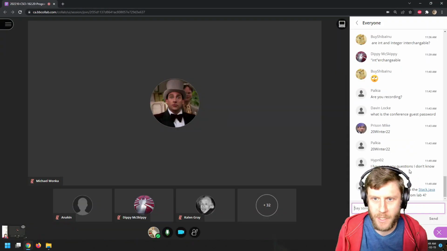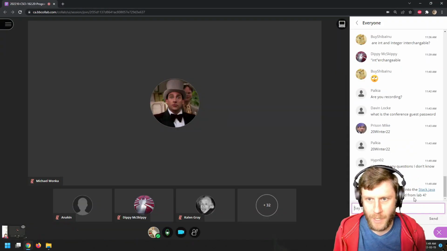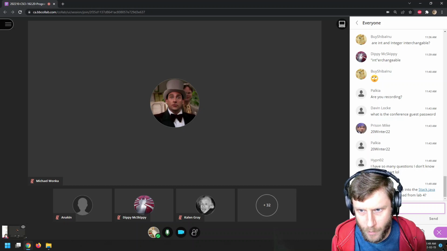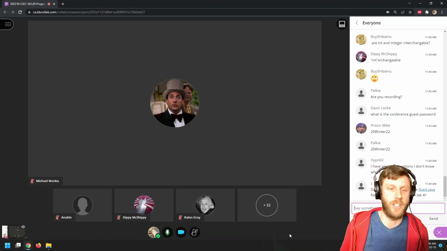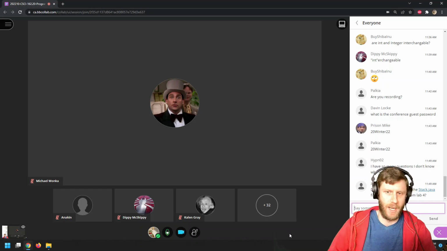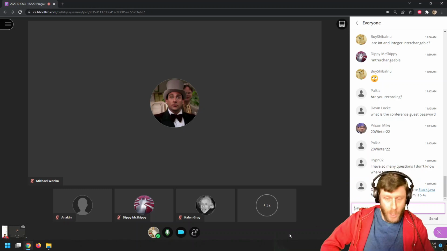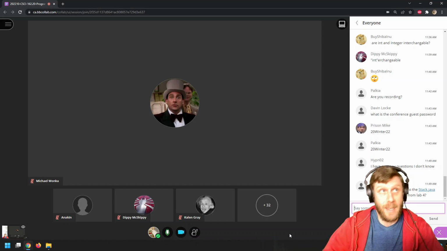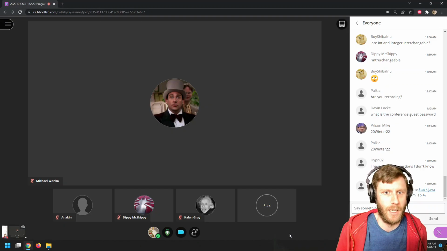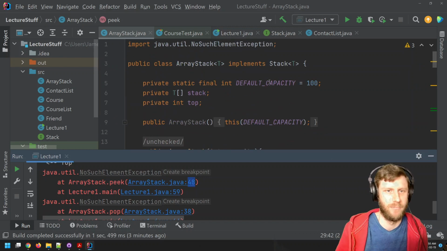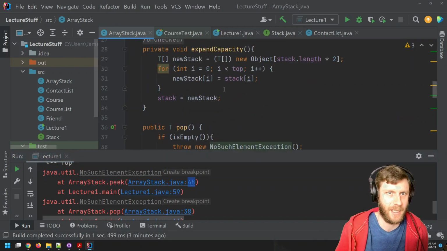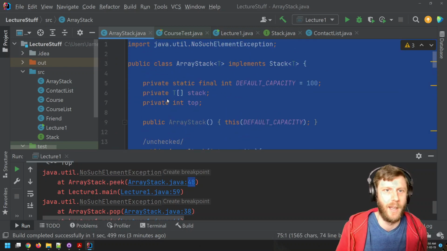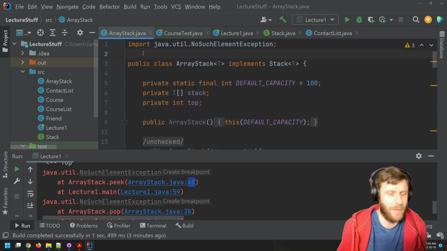I have so many questions, I don't know where to start. Do we write directly into the Stack.java file that we downloaded from lab 4? No, Stack.java is the interface. You're going to want to create a new class called ArrayStack that implements the interface, like this. For lab 4, you're basically writing this class. I realize you can download it, but that kind of defeats the purpose of writing the class and getting the experience.